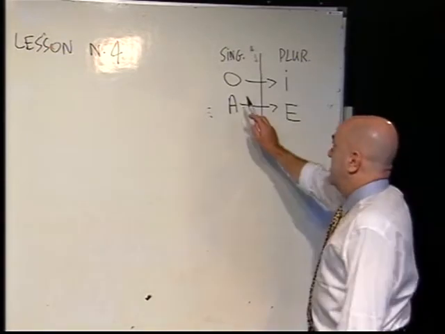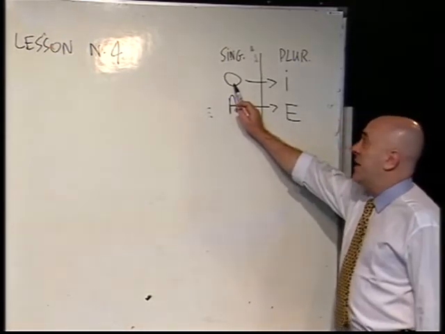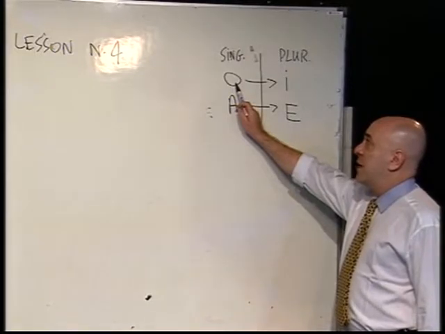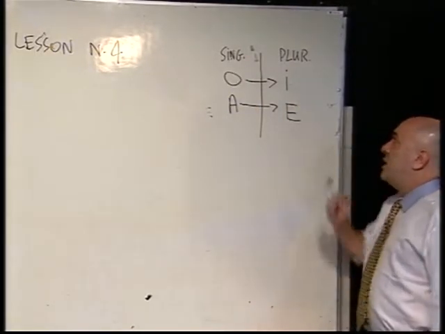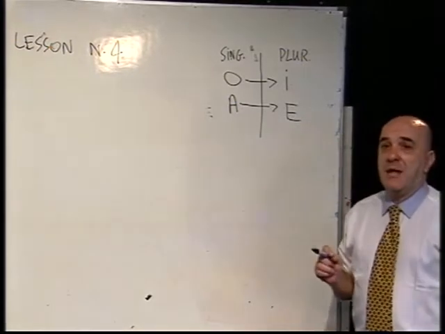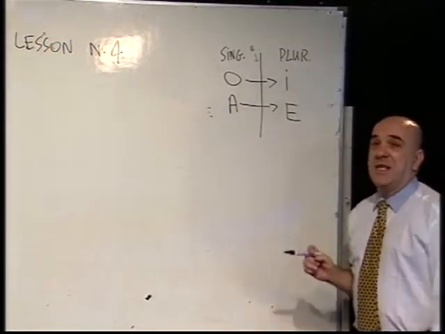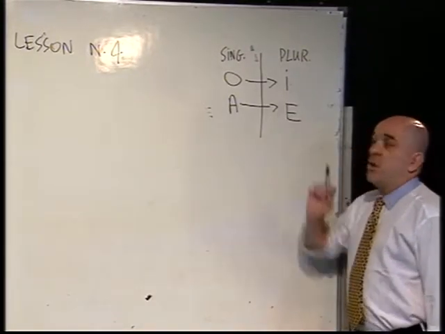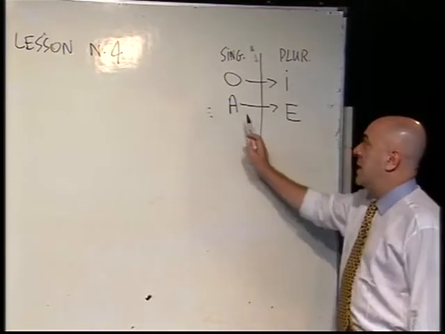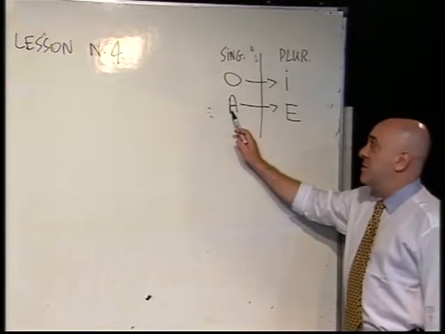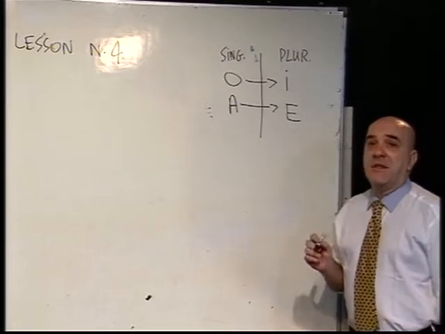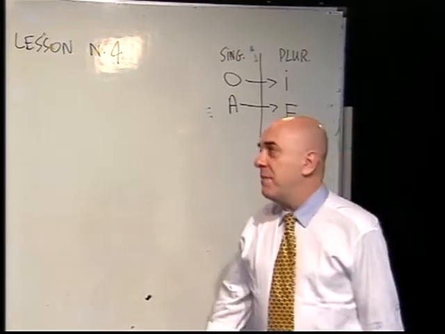So just to repeat very quickly: if the word is masculine, the last letter is O, change the letter O with the letter E to make the plural. If the word you're using is feminine, the last letter is A, change the last letter A with the letter E to make the plural.